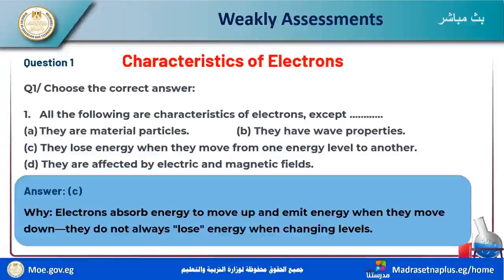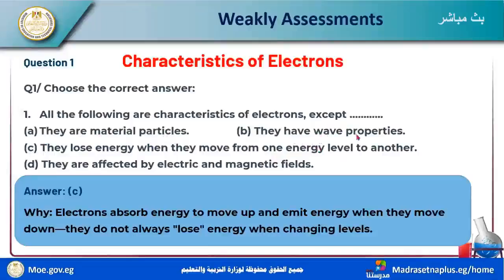First question says: choose the correct answer. All the following are characteristics of electrons except. Number A, they are material particles.